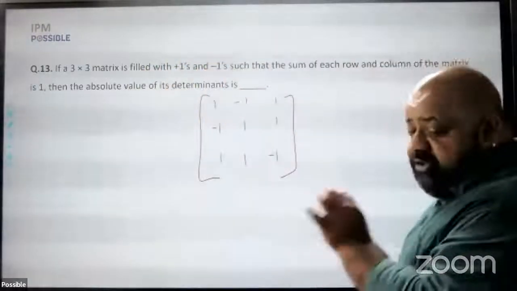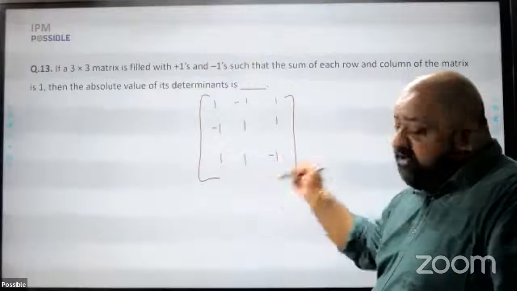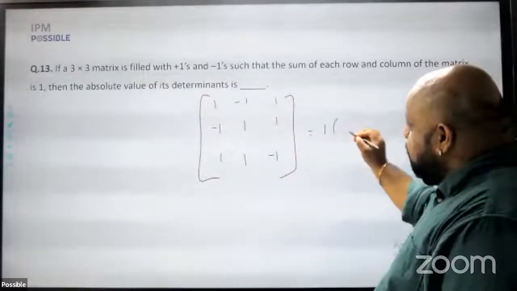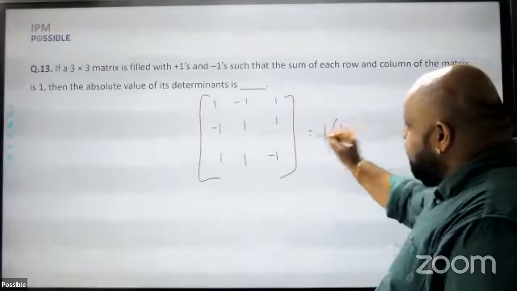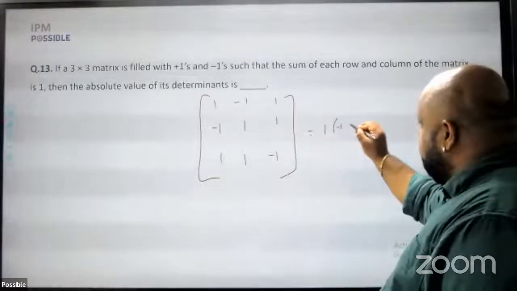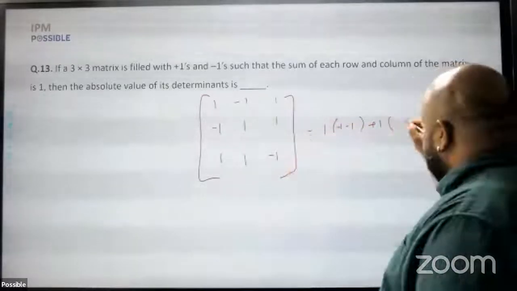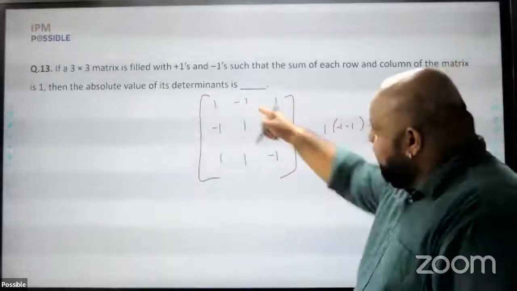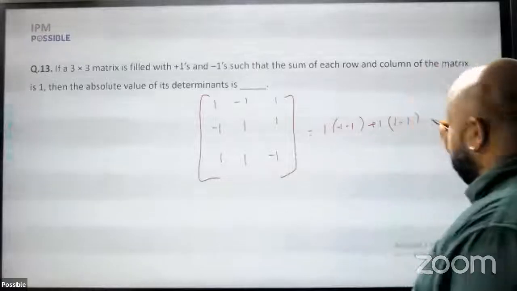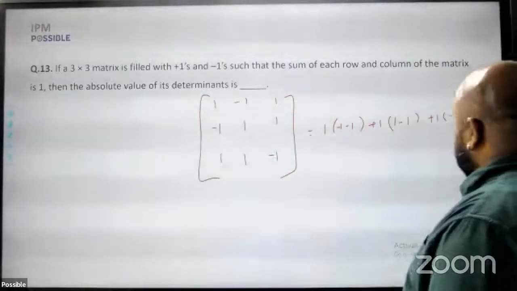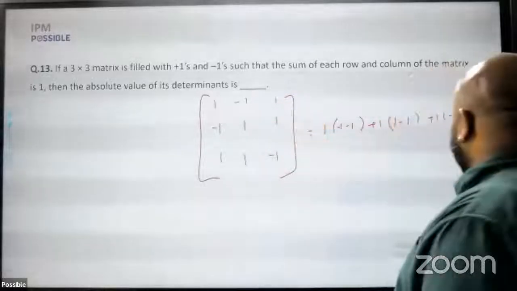We have to find out the absolute value of the determinant. Just find out the determinant of this matrix and you should be good with the answer. So this will be 1 into (1 into minus 1 minus 1) plus 1 into (1 minus 1) minus 1 into (minus 1 minus 1 into 1) plus 1 into (minus 1 minus 1 into 1) minus 1 into 1.